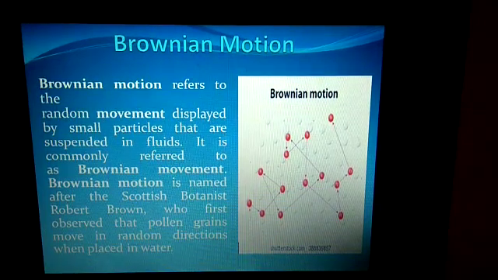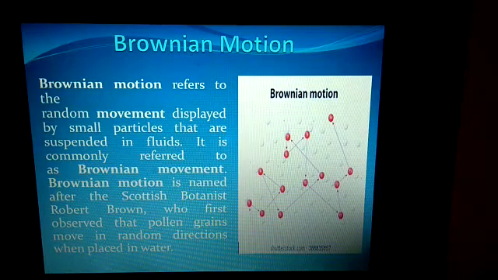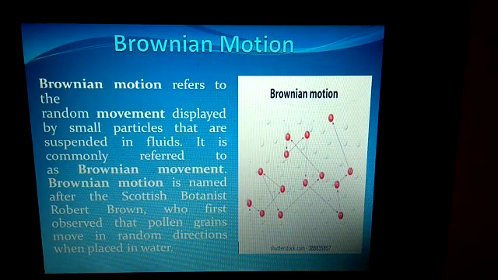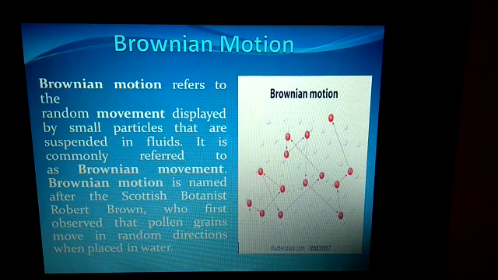It is named after the Scottish botanist Robert Brown, who first observed that pollen grains move in random directions when placed in water. Brownian motion means zigzag, disorderly motion. And diffusion and Brownian motion show that the particles of matter are in constant motion.